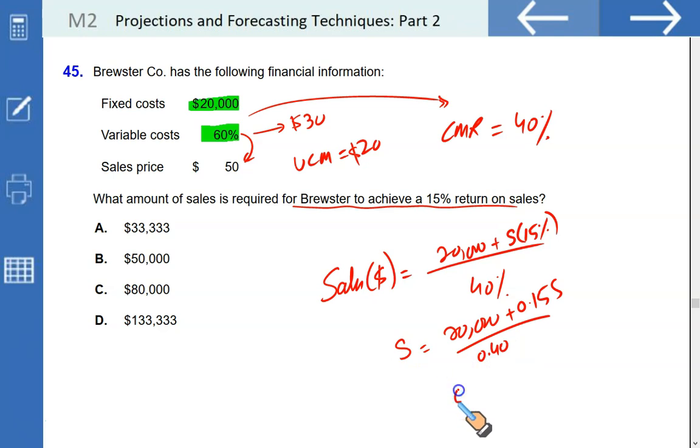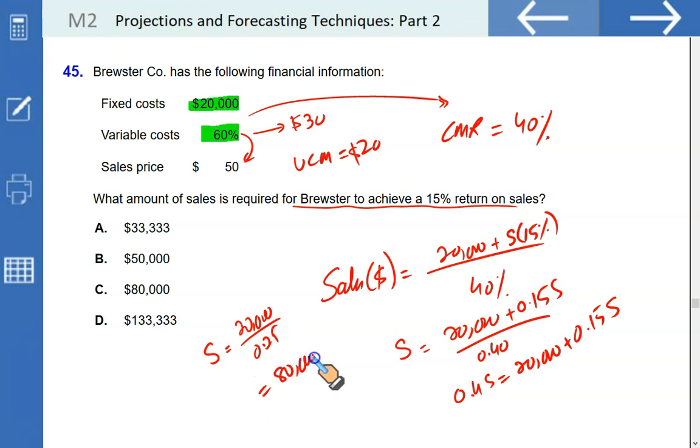If you take this to the other side, you have 0.4 S equal to 20,000 plus 0.15 S. If you make S the subject of this equation, it's going to be 0.4 less 0.15, 0.25. So it's going to be 20,000 upon 0.25, and that will give you $80,000.